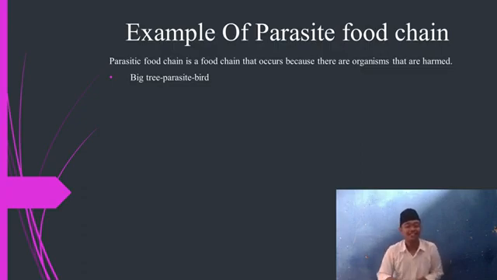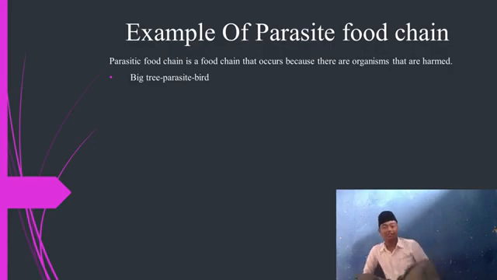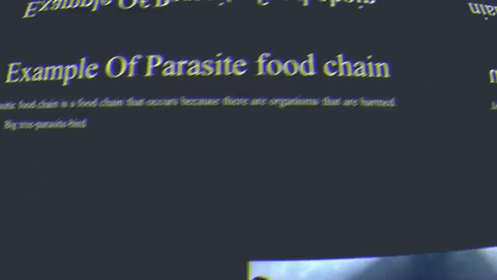Okay, the example of parasite food chain. Parasite food chain is a food chain that occurs because there are organisms that harm others, the parasite. Okay, next speaker is Anergy Hidayatullah.